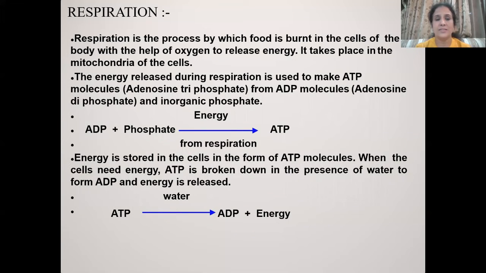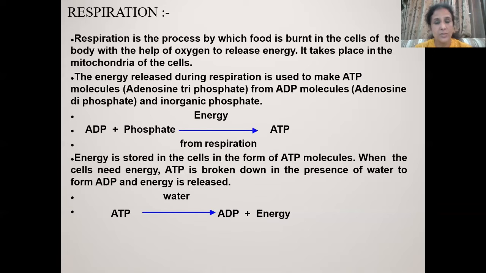Respiration is the process by which food, to be very precise, glucose, is burned in each and every cell of our body, and oxygen is required for this process. In turn, energy is released. This complete process occurs in the mitochondria of our cells. Whatever energy is released during this process is stored by the cell in the form of a compound called ATP, adenosine triphosphate. This is the energy currency of the body.